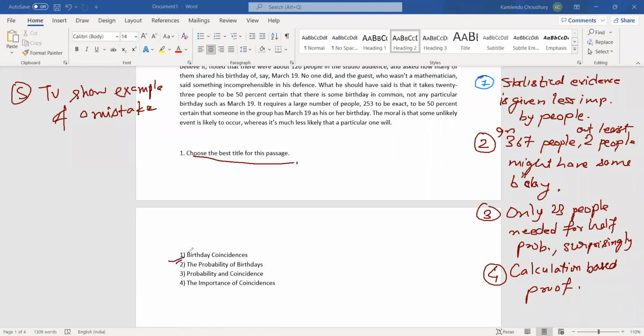The first one is birthday coincidence. Now you should be clear with the main idea while doing this question. The best title would be the main idea, just phrased in 2 or 3 words. We have been seeing there are 3-4 words or a minimum of 2 words. Birthday coincidences. No, what has been given in the first sentence was a general sentence. Statistical evidence is given less importance by people.